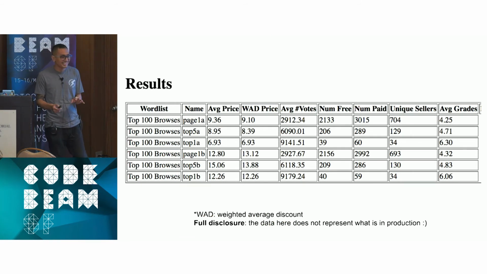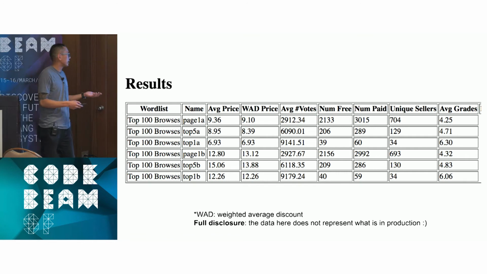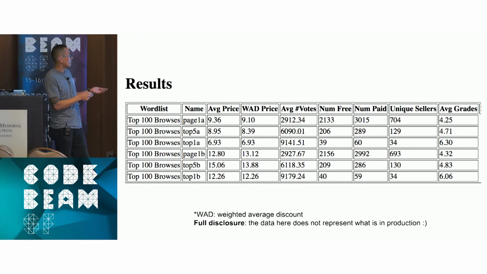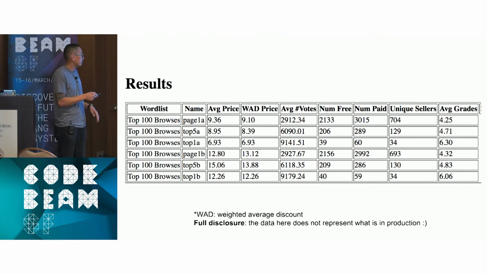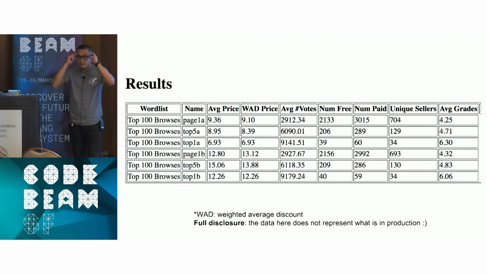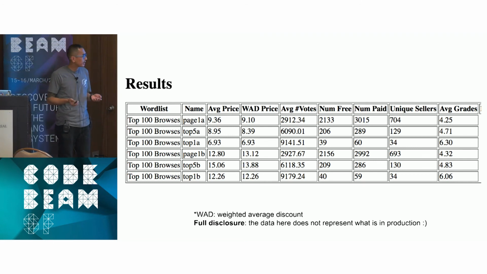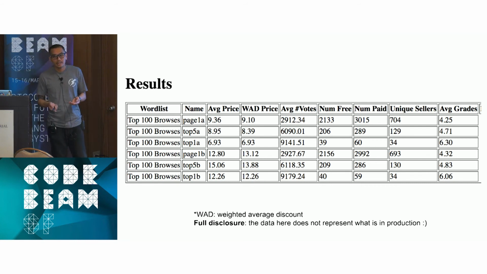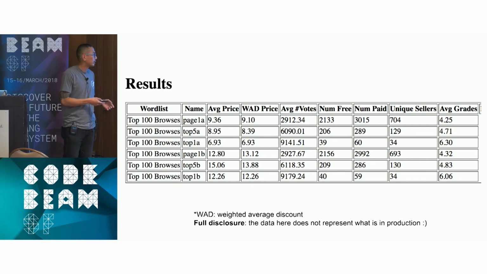This is mock data, but you can tell that, OK, on page one, on the A variant, the average price is $9.36. On the B version, $12.80. We do a lot of A/B testing, so we get to consider, all right, this was a lower average price.